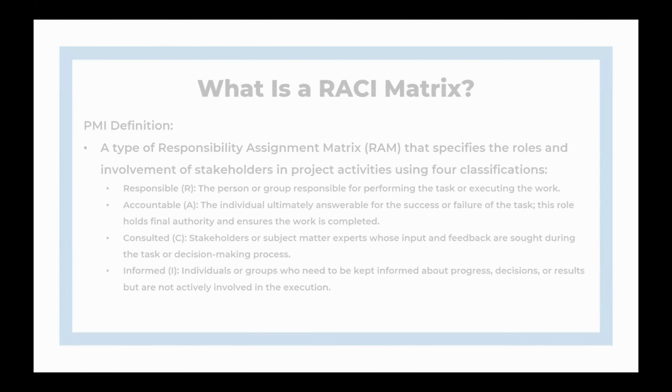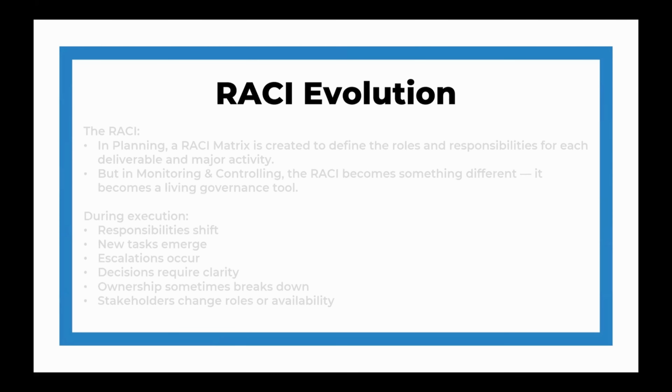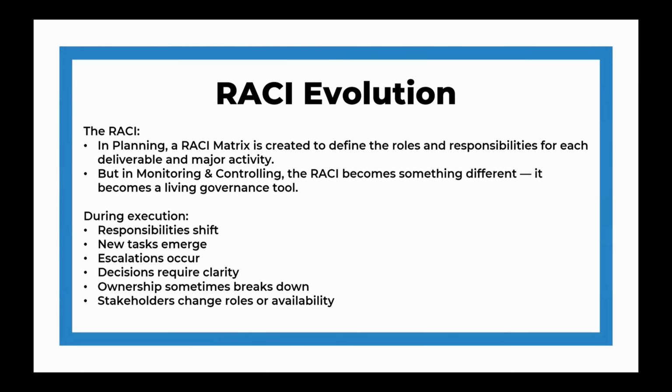Here's the primary point. When we define RACI, PMI's definition applies, but there's a major part that we want to emphasize. The RACI is a living document. In planning, the RACI matrix is created to define the roles and responsibilities for each deliverable and major task that happens on your project. But in monitoring and controlling, the RACI becomes something a bit different. It becomes a living governance tool.